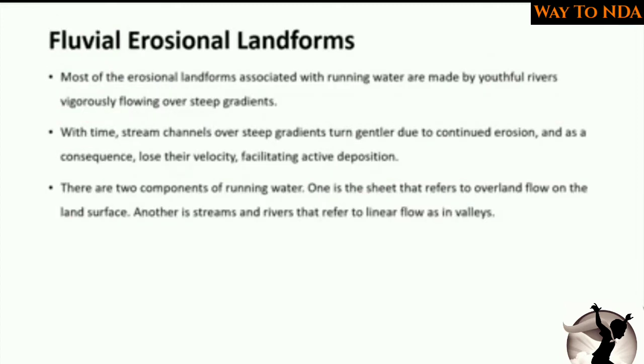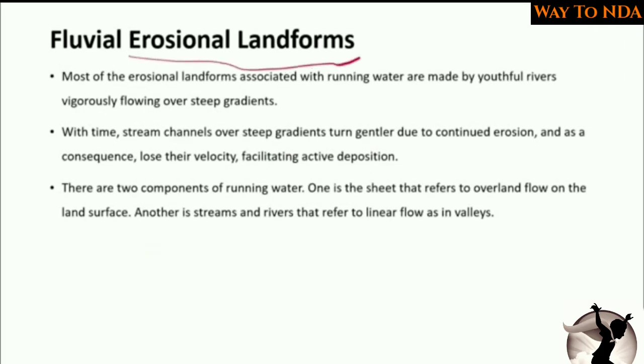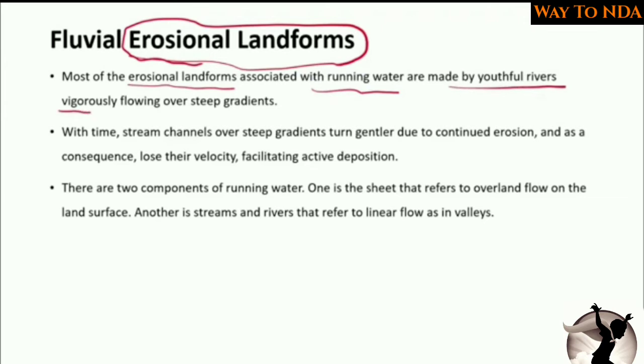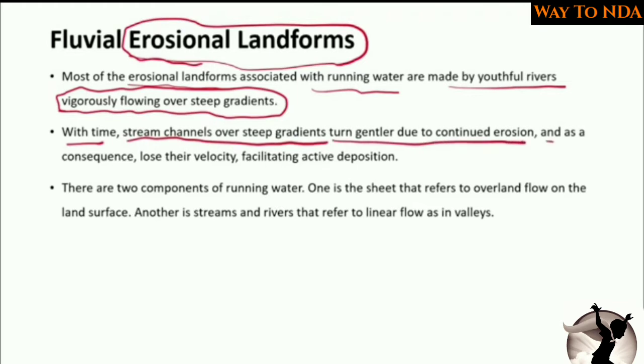Now let's start with some fluvial erosional landforms. Previously we have divided, we know that the river has two types of landforms, erosional as well as depositional. So now we will study the erosional landforms. What are the erosional landforms? Most of the erosional landforms associated with running water are made by youthful rivers vigorously flowing over steep gradients. With time the stream channels over steep gradients turn gentler due to continued erosion, and as a consequence lose their velocity, facilitating active deposition.